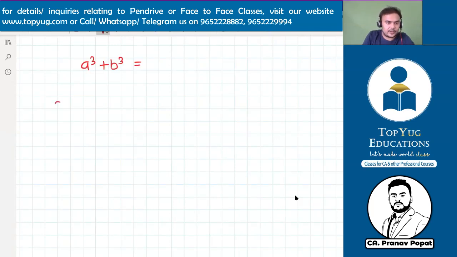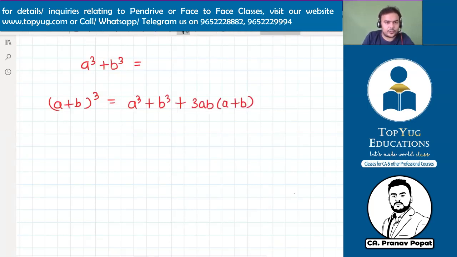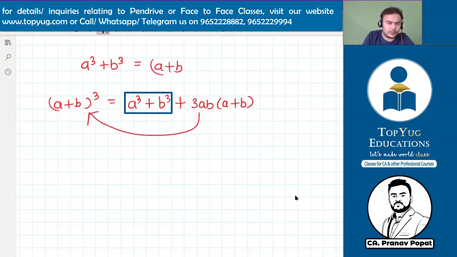So the formula number 4, I think, that you have for a plus b whole cube was a cube plus b cube plus 3ab into a plus b. Now we want this portion. So what should we do? We should transfer this, so a plus b whole cube minus 3ab into a plus b.